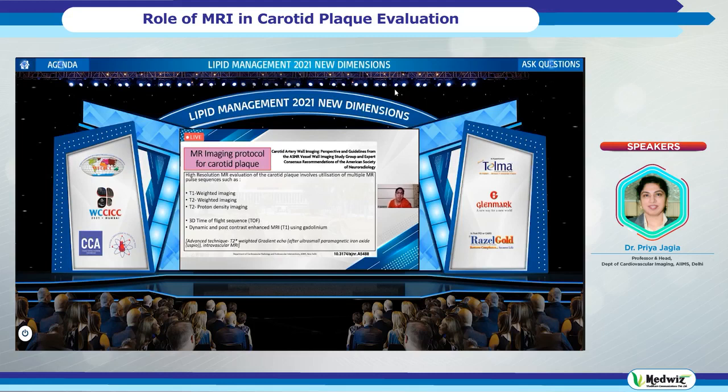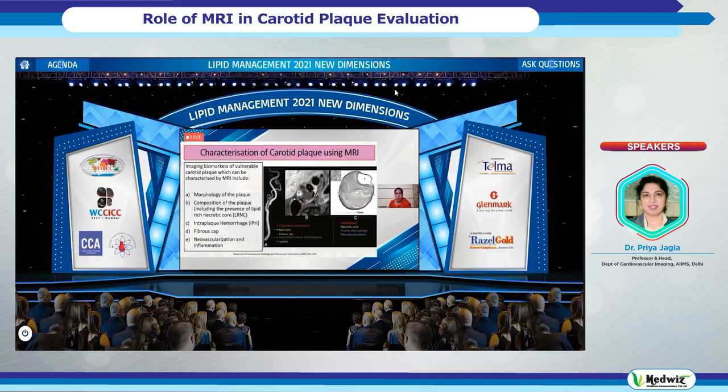And then we have contrast enhanced sequences. So you have angiography using gadolinium contrast and delayed sequences. They can be done. So they are the ones which will again quantify the stenosis and also talk a bit about the enhancement of the plaque. Then there are certain advanced techniques which I will be discussing.